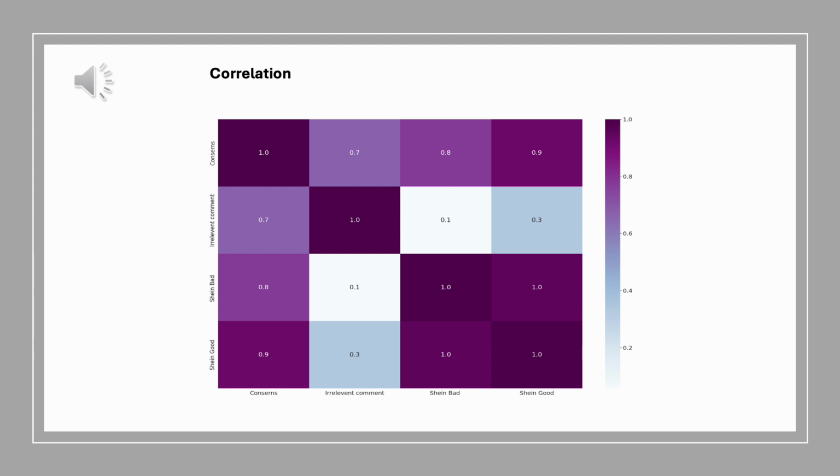And we have another relation, which is between Shein good and Shein bad, which gives a perfect correlation. This could be because the model wasn't able to pick up the signal, since the minimum number of topics we used was 3 and the best number of topics would be 2. We had another, a middle or weak correlation, with relevant comments.